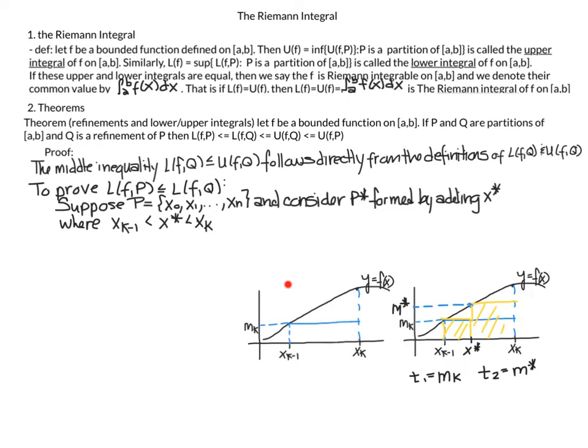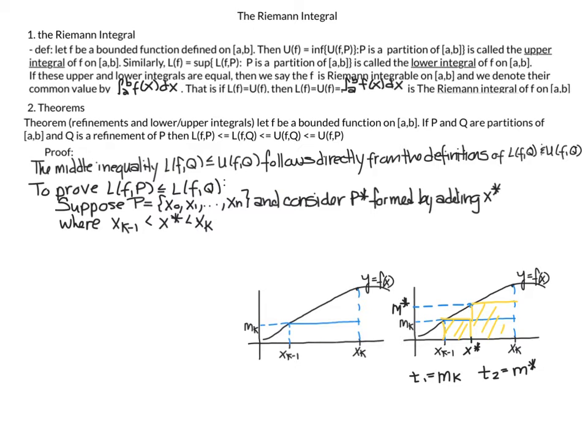Here I have my first picture. So somewhere in this partition P, I have an interval x_{k-1} up to x_k. And in that interval, I have my infimum of f(x), and that would be m_k. So this is part of my original partition.